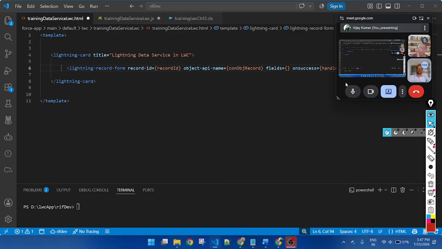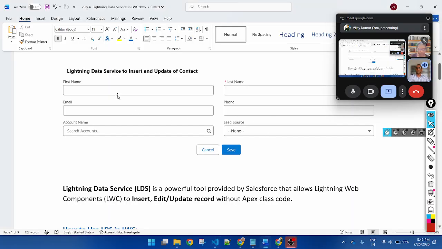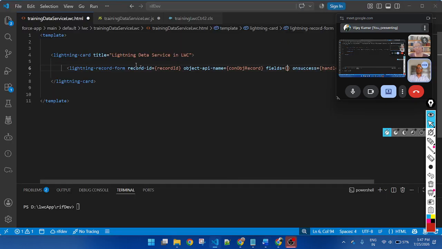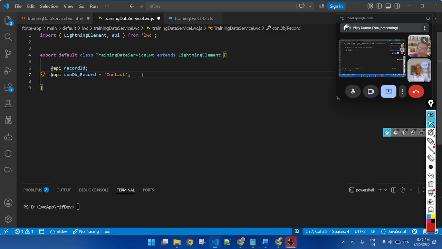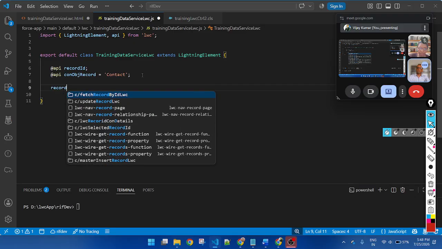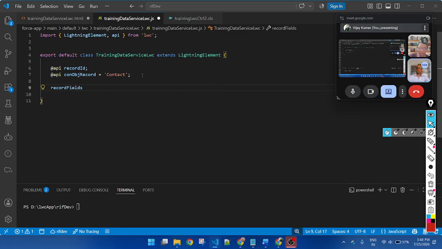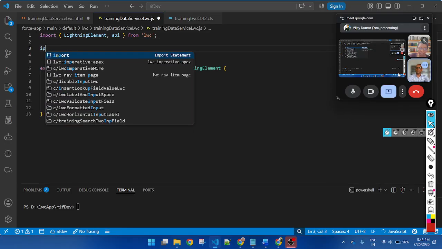Then fields. There are multiple fields: first name, last name, phone, email. So here I will create an array, like recordFields. This is an array. Which variables do we pass here? First we need to import all of the fields.